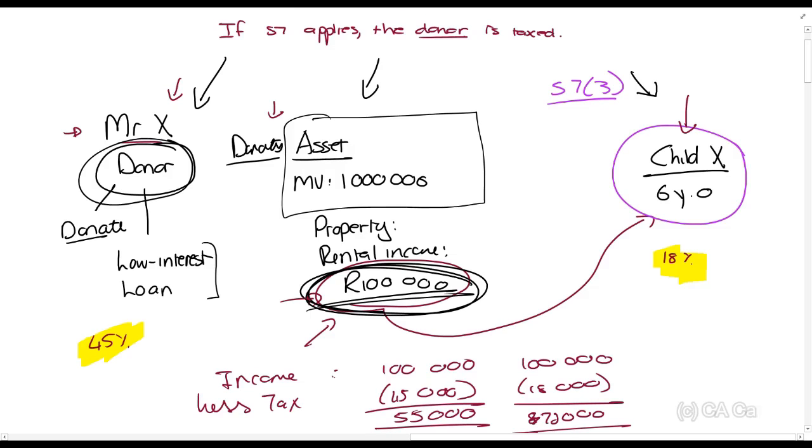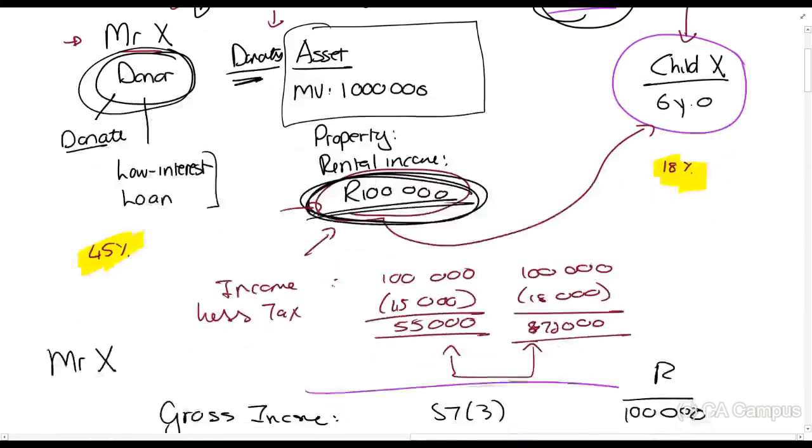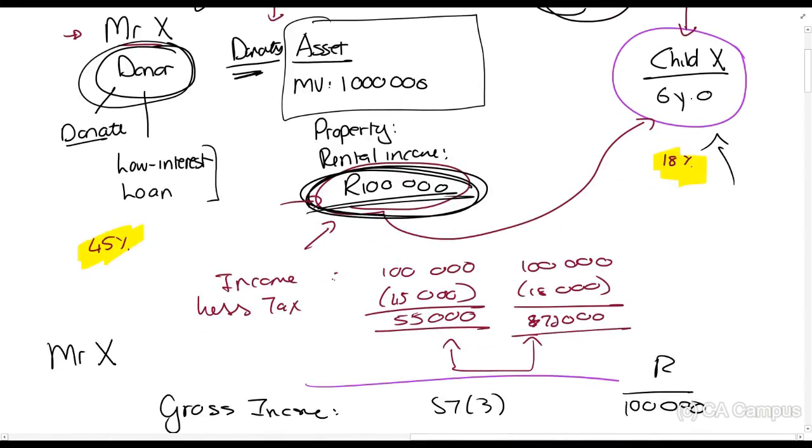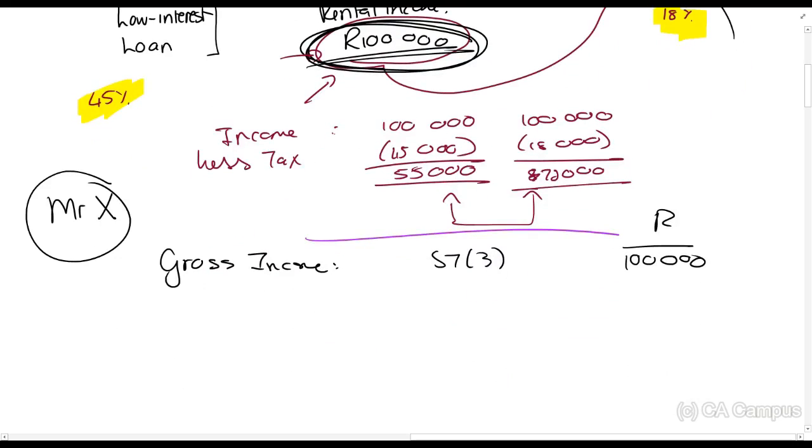Child X then earns 100,000 rands from that asset. However, because there was a donation and Section 7 applies, we'll look at all the different Section 7s that are applicable, but just understand for now Section 7 applies. Because a Section 7 applies, instead of Child X being taxed on it, Mr. X, the donor, will be taxed on it, which is what we see here.